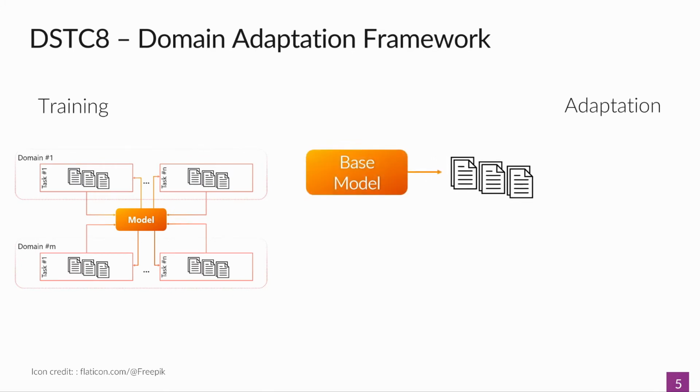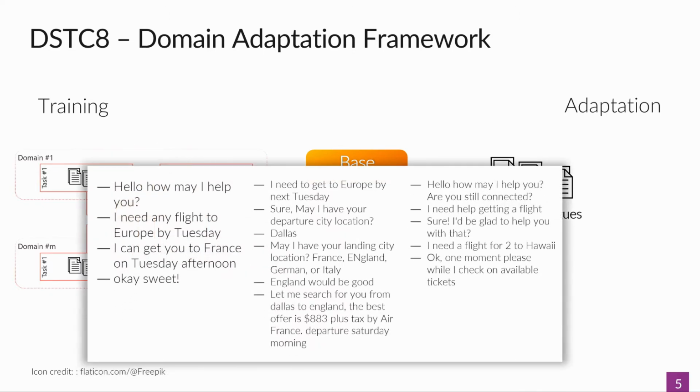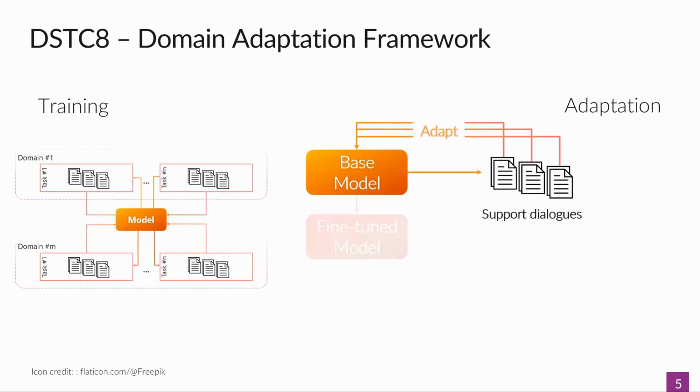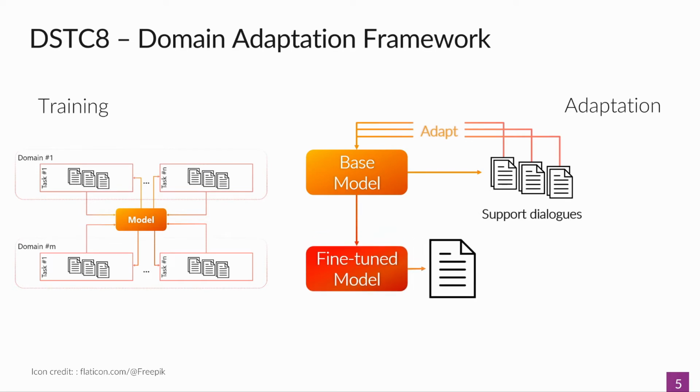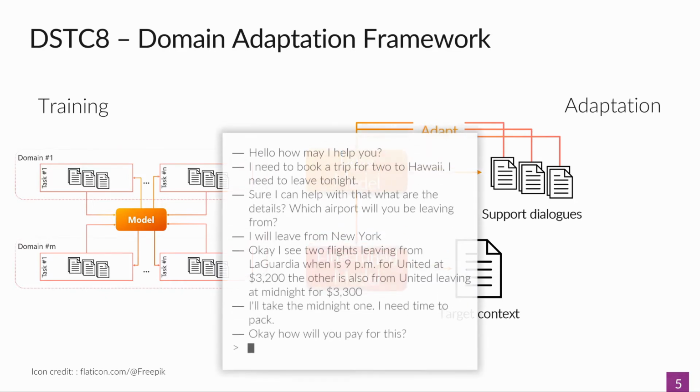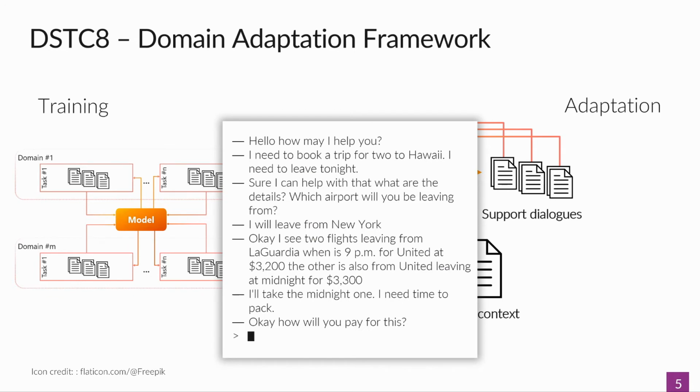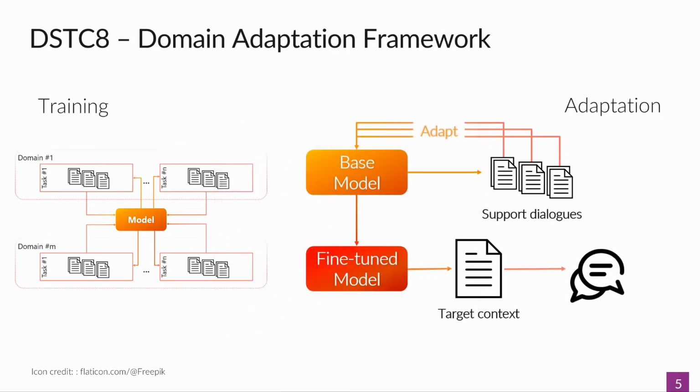In the adaptation stage, our model will become the base model, and at each given time, we'll be getting batches of support dialogues coming from a specific domain, like here the domain is probably flight booking. And we can adapt our model to these dialogues by, for example, running additional training epochs on them, or by holding them out for further retrieval, or by completely ignoring them. Eventually, we'll end up with the fine-tuned model, and we'll get a target context from the same domain as support dialogues to predict our response using generation or retrieval or any other logic.